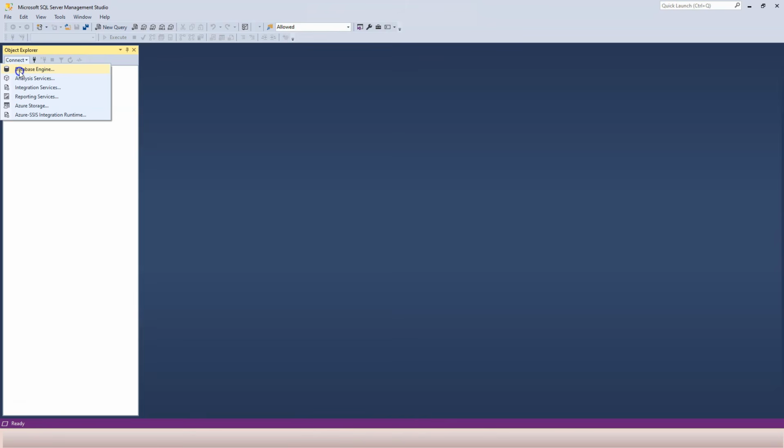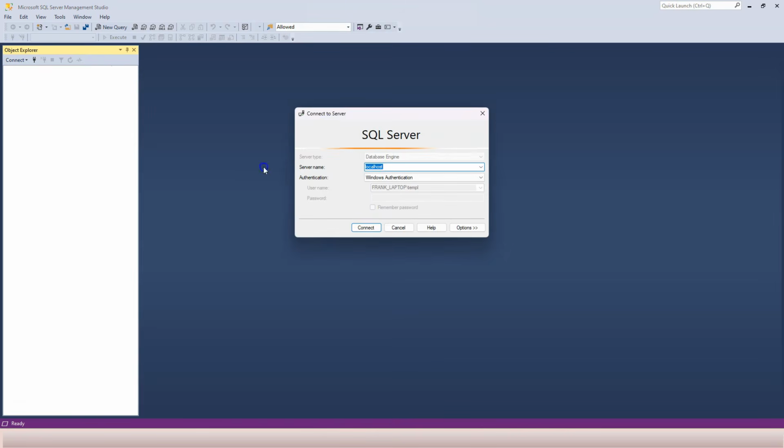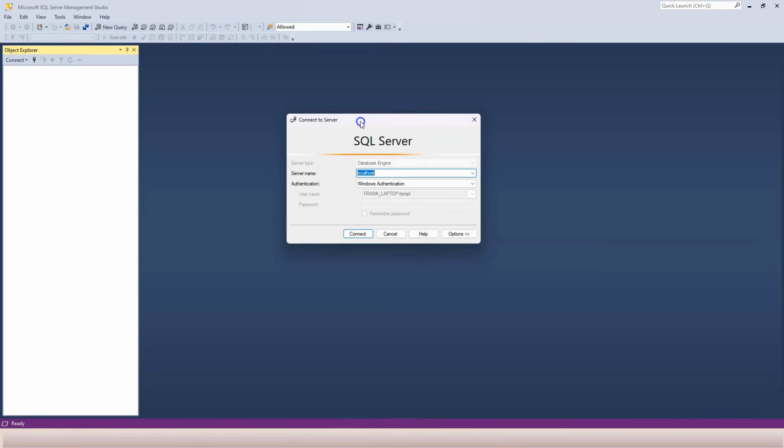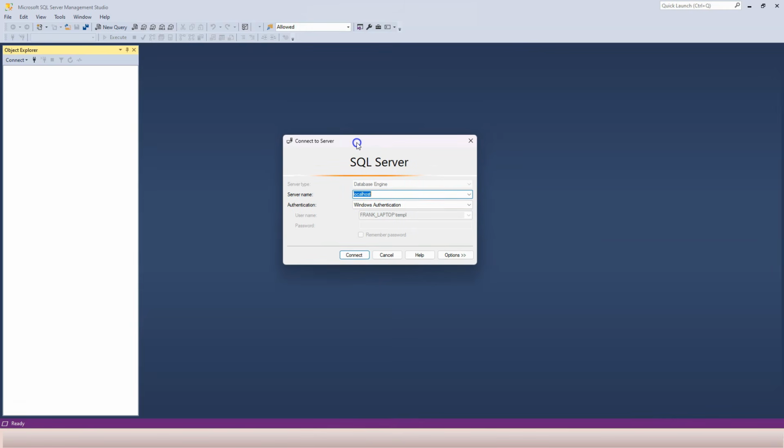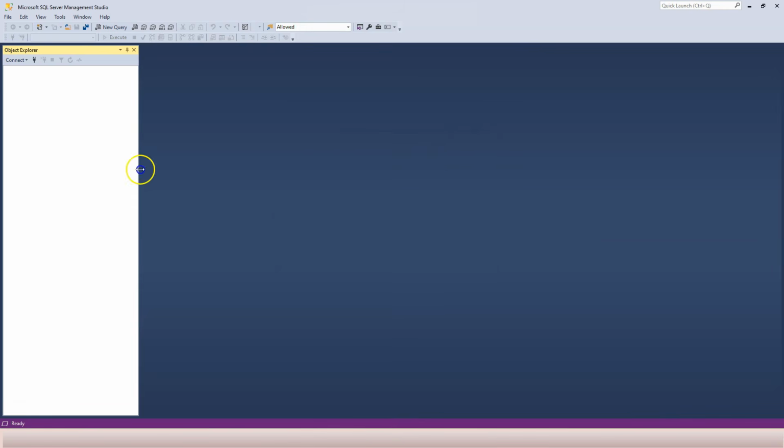So Database Engine is basically referring to the DBMS application. So click on it, then this dialog shows up. It may show up when you launch SQL Server Management Studio. Right? This dialog may show up directly, but this is how you actually launch it if it's not showing up directly. Right? Click on this connect button and then click on Database Engine.